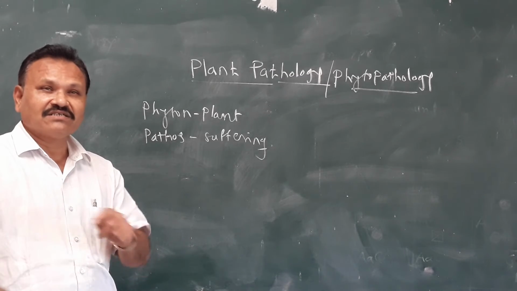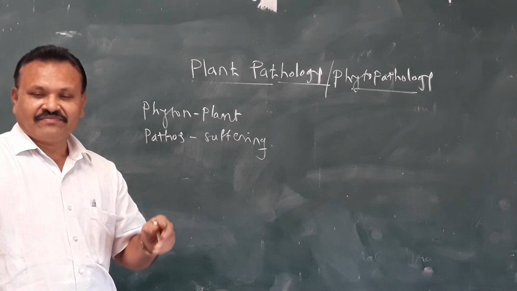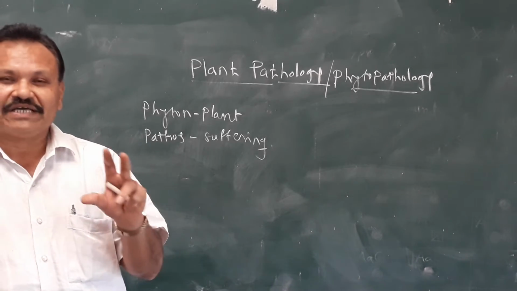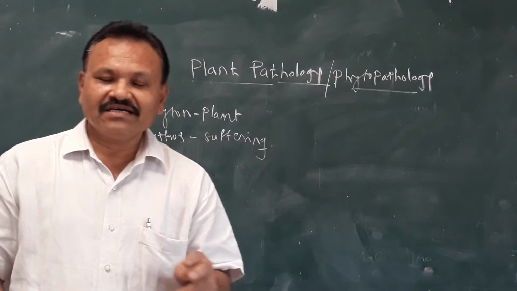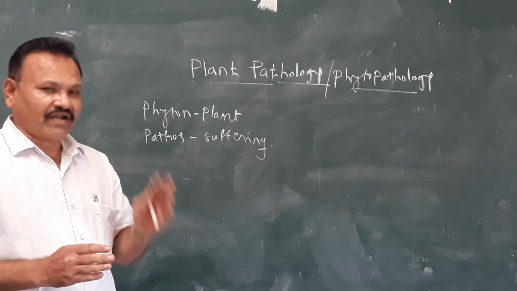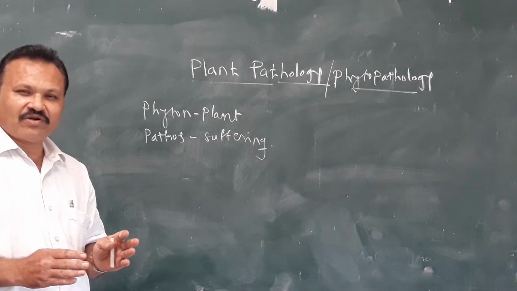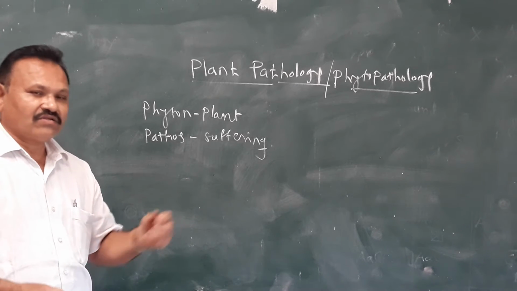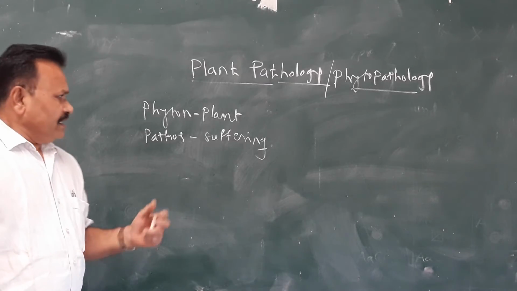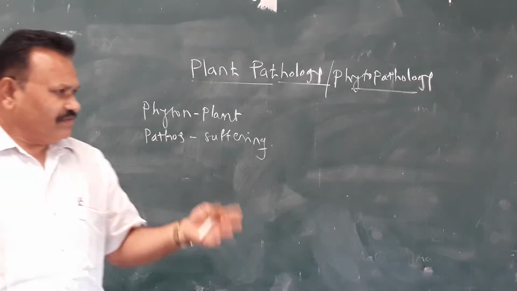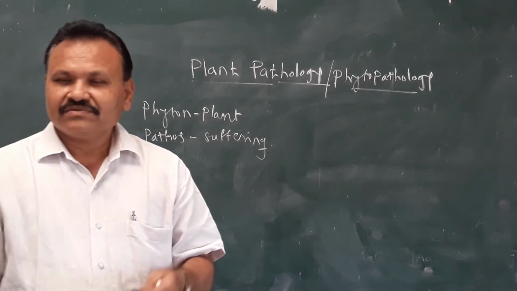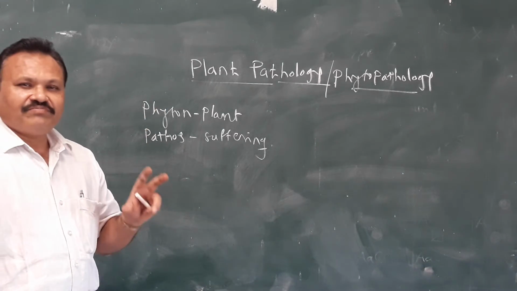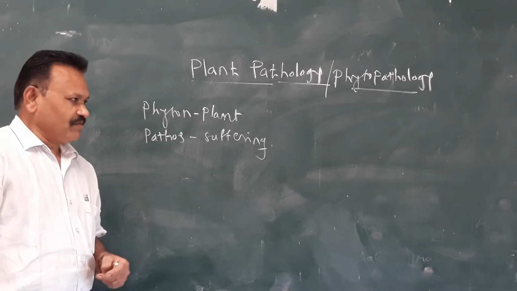Pathogen means the causal agent, the organism responsible for formation of the disease. Diseases can also be classified on the basis of the crops, or the type of plants.